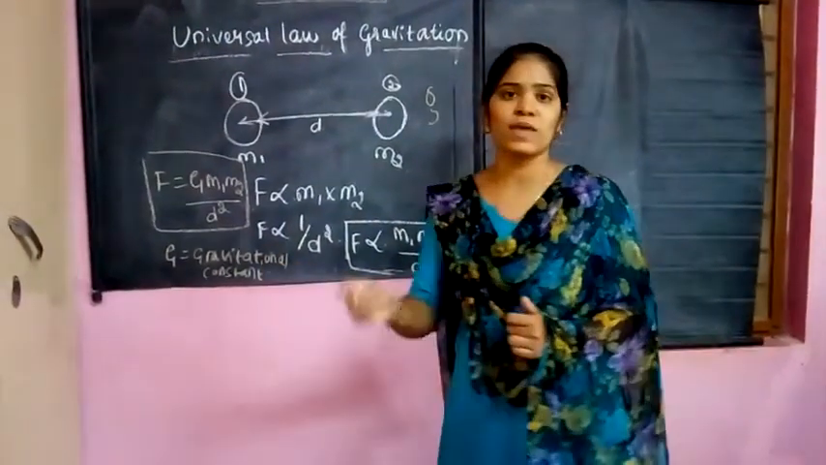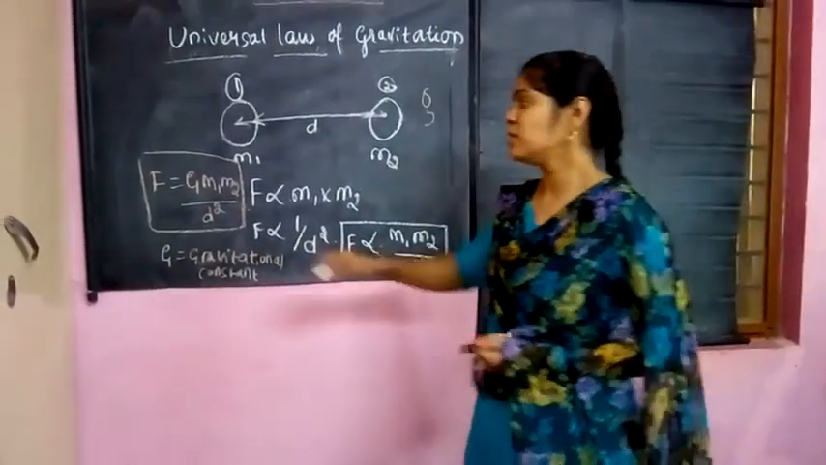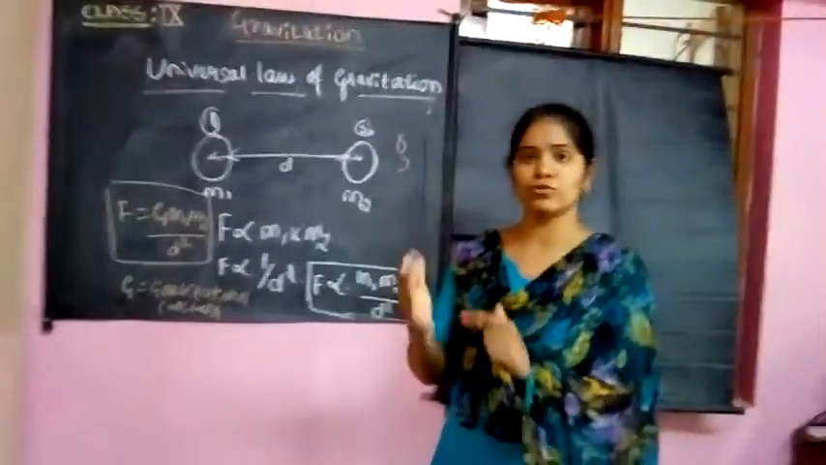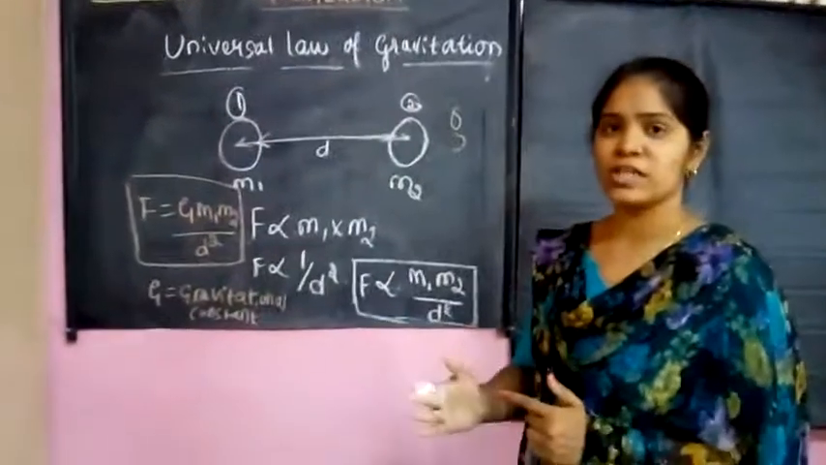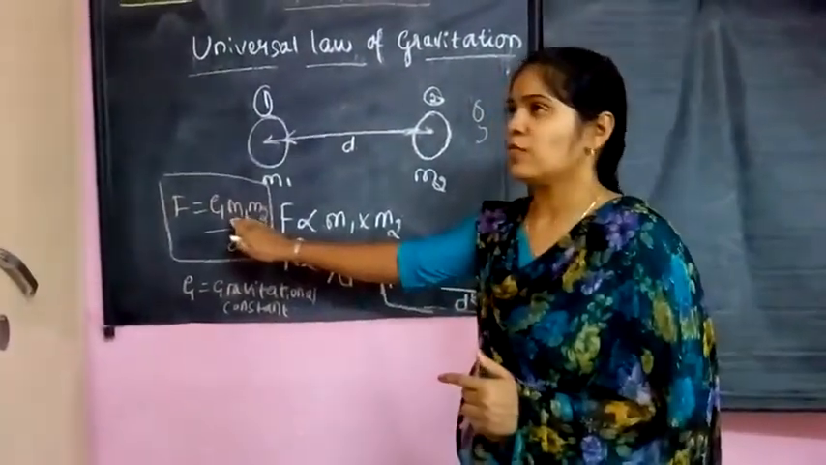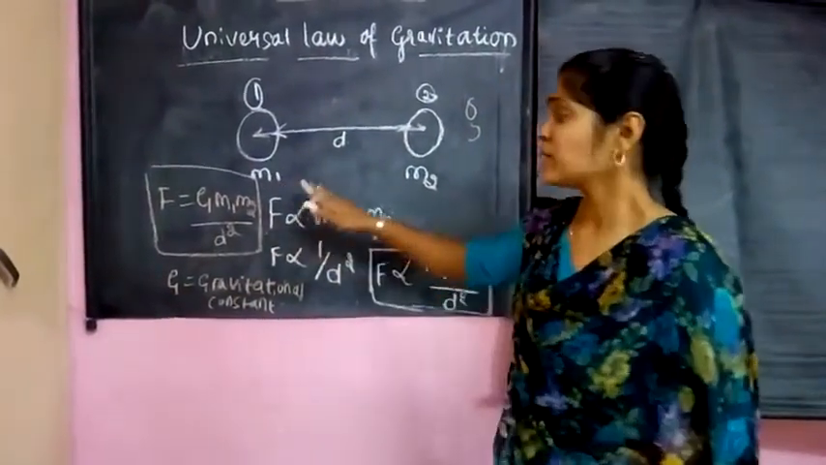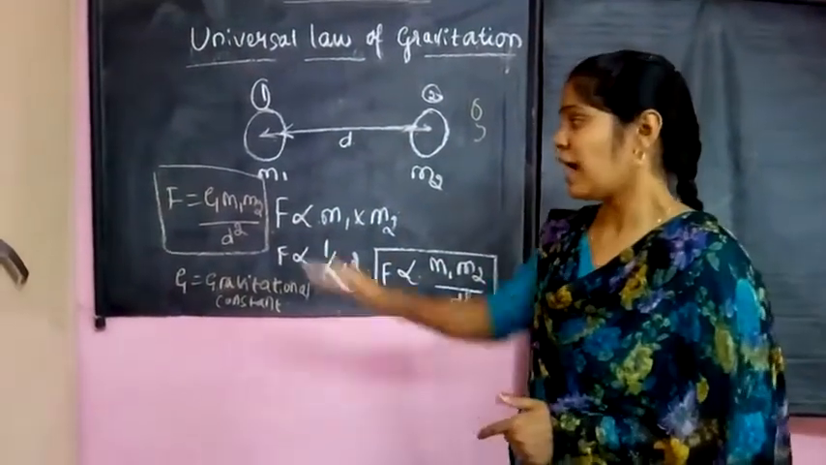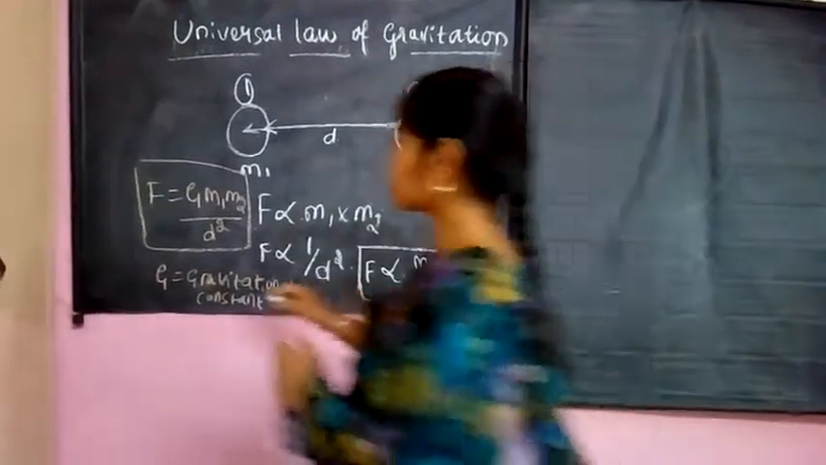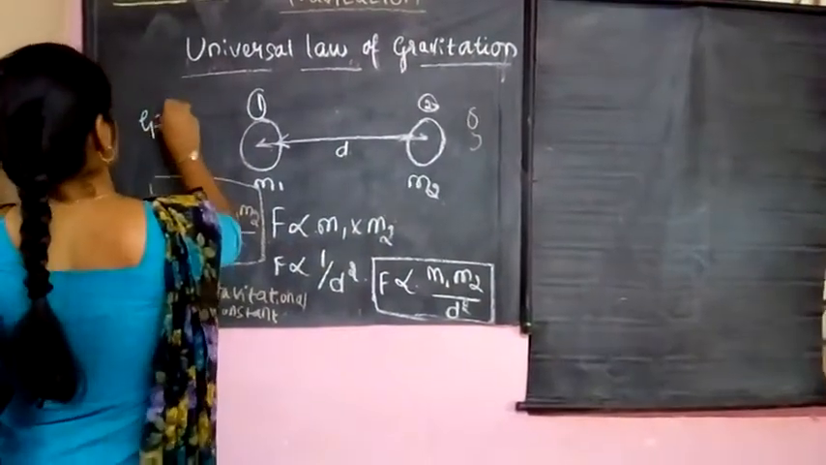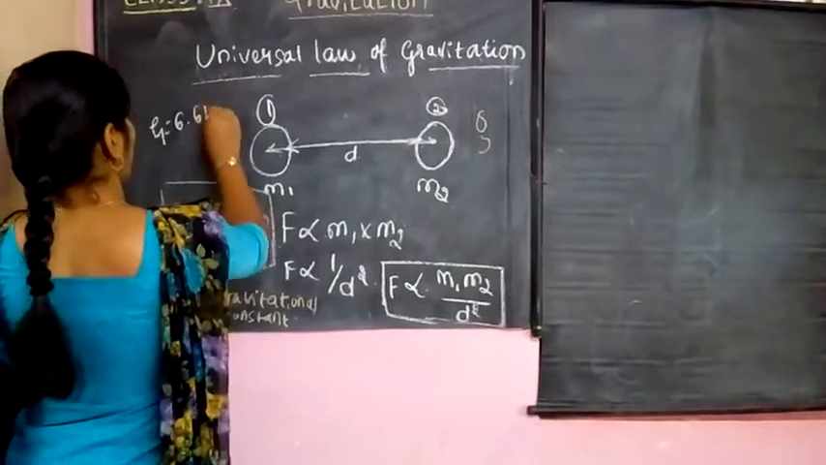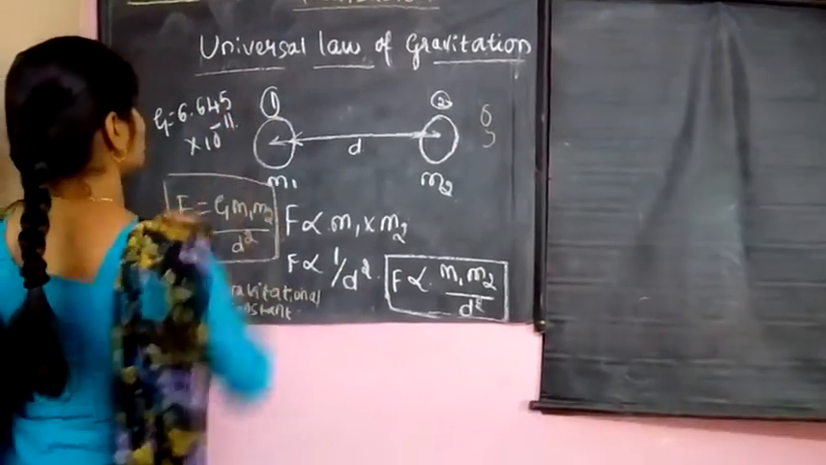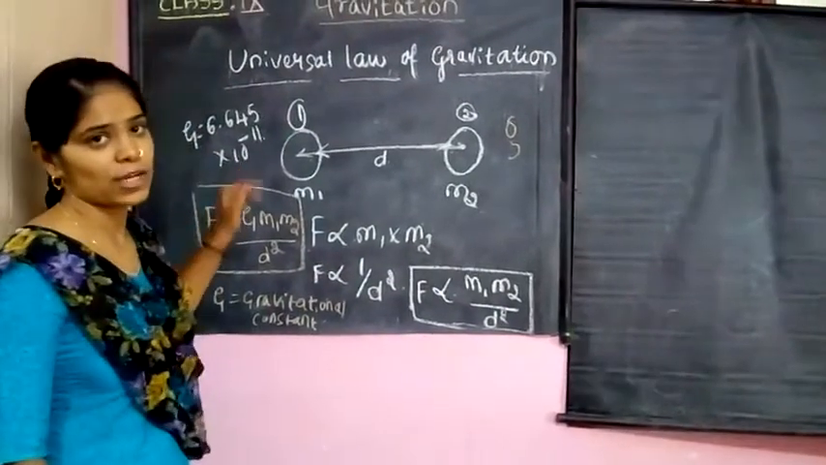So what is its value? When we apply a force of 1 Newton to objects having masses of 1 kg each, separated by a distance of 1 meter, we get the gravitational constant G as 6.645 into 10 raised to minus 11. So this is the gravitational constant value.